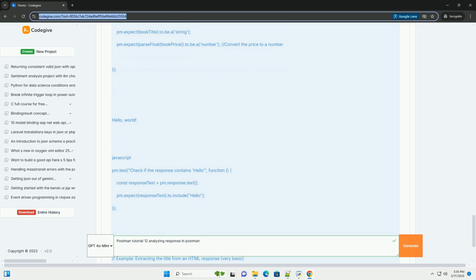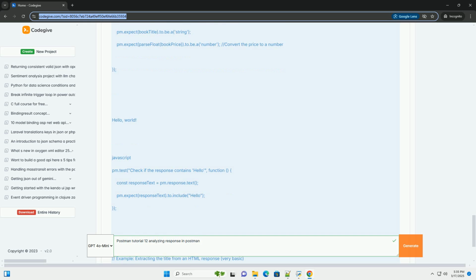9. Chaining requests based on response data. A powerful feature is using response data from one request in subsequent requests. This is done by storing the data in environment variables or global variables, and then using those variables in the next request. In our example, let's retrieve the list of posts, extract the ID of the first post, and then use that ID to retrieve that specific post. Request 1: GET https://jsonplaceholder.typicode.com/posts. In the Tests tab.